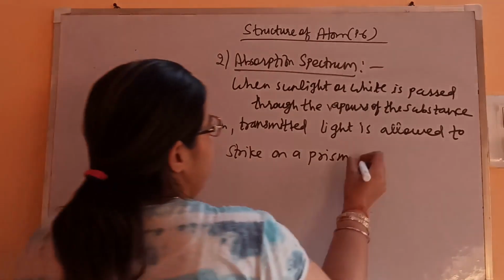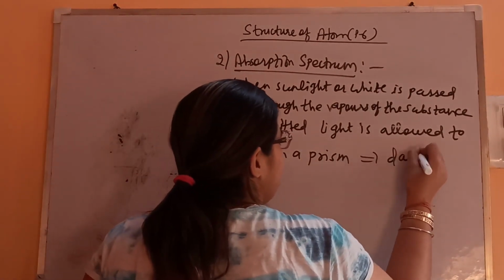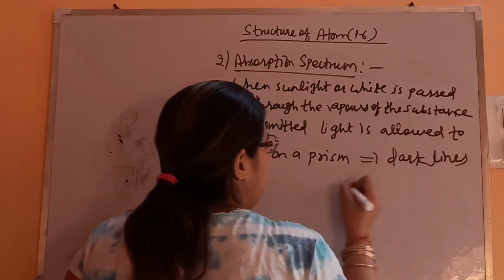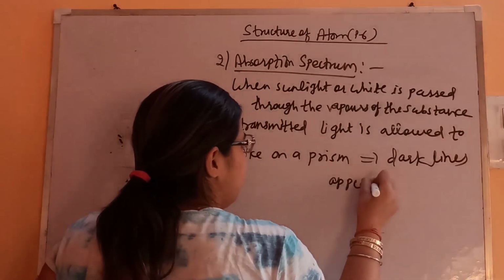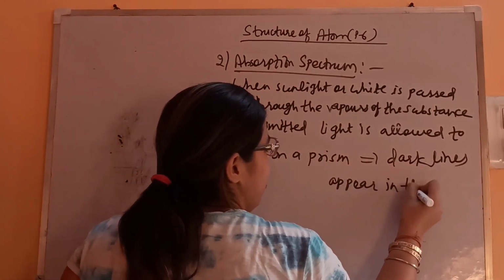Then what will we observe? Dark lines appear in the spectra.